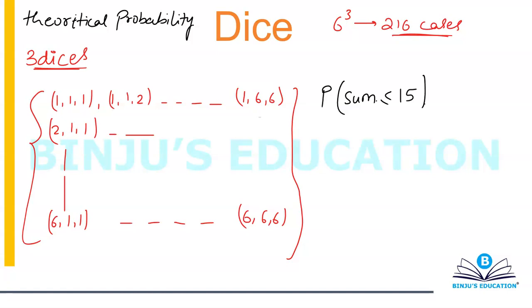Now the very first thing that would cross my mind if I see this question in the exam or while practicing is that I'm looking for a sum less than or equal to 15. Is it feasible for me to start from 3? Because 3 is the lowest possible sum, that is 1 1 1. I'm going to have sum 3, then I can have sum as 4. For 4, I can have 1 1 2, 1 2 1, 2 1 1. Is it feasible that way? No, it's not feasible. I don't think I'll be able to calculate because I have a limited amount of time.